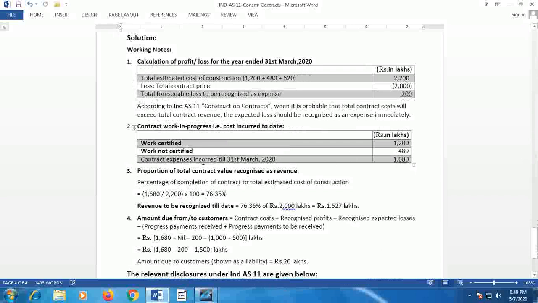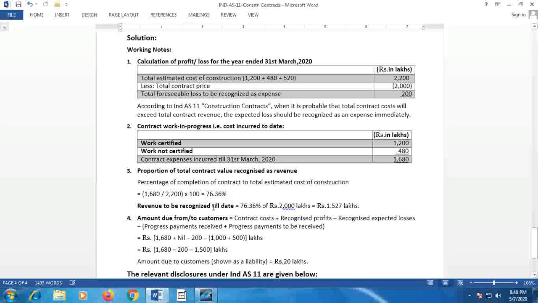Under the percentage completion method, the percentage of completion is the contract cost incurred to the total estimated cost of construction. We have calculated the work expenses as 1,680 lakhs. Total estimated expense is 2,200. So the proportion, in percentage terms, comes to 76.36%.